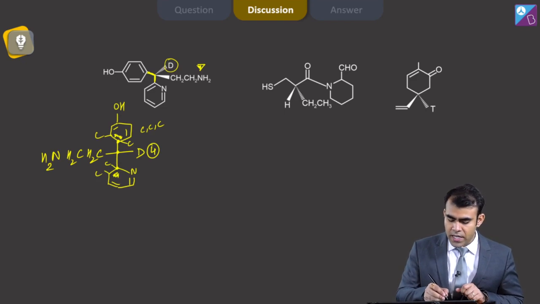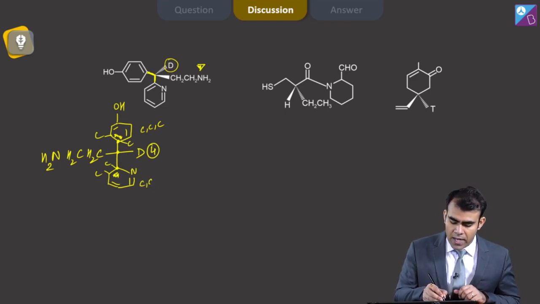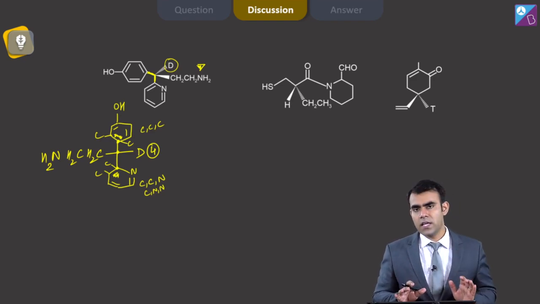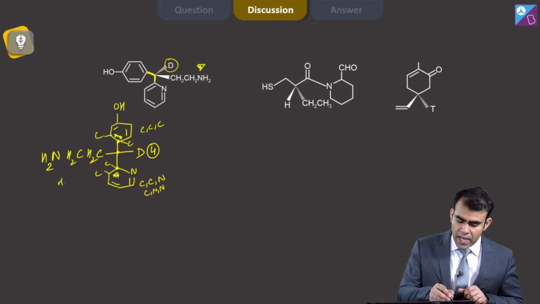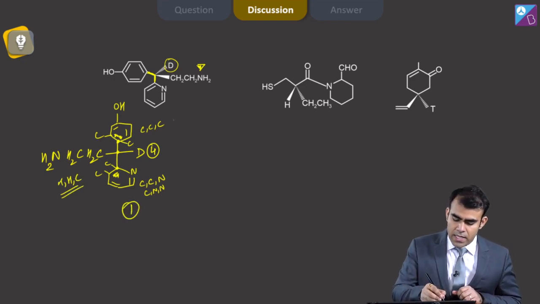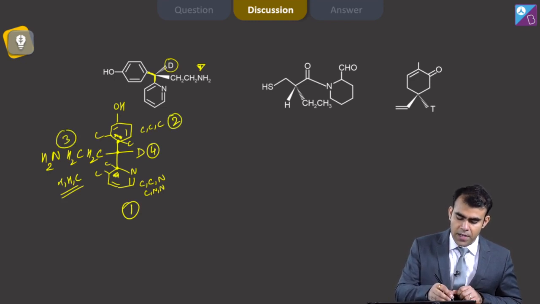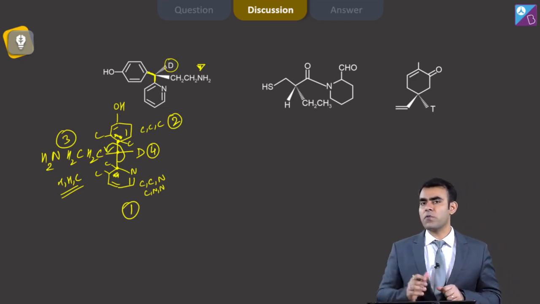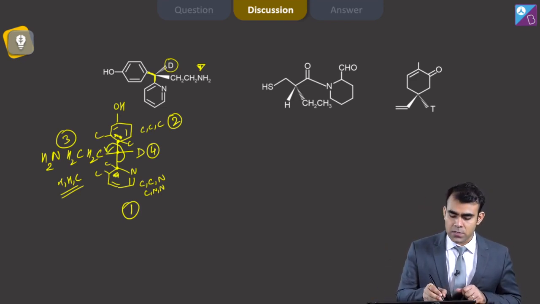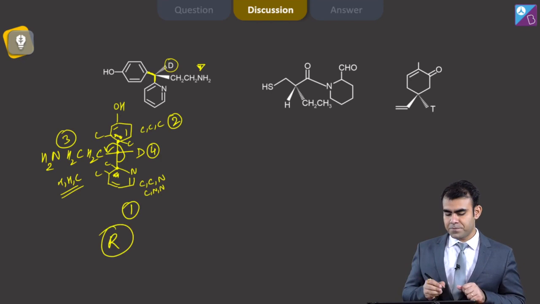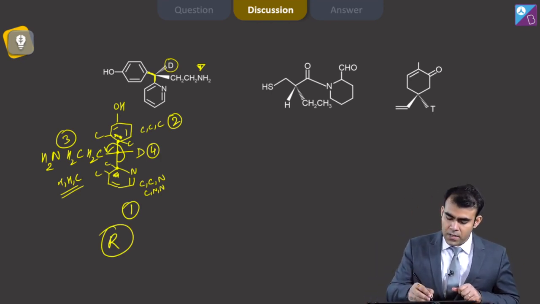So this is C, C, N, higher priority. Let's say it is C, C, N or C, N, N. In any of the cases, this is higher than the above one, and this one is attached with H, H, C. So obviously this is 1, this is 2, and this is 3. Move from 1 to 2 to 3. This is anti-clockwise. Anti-clockwise means it should be S, but as the fourth is on the horizontal line, it is R.